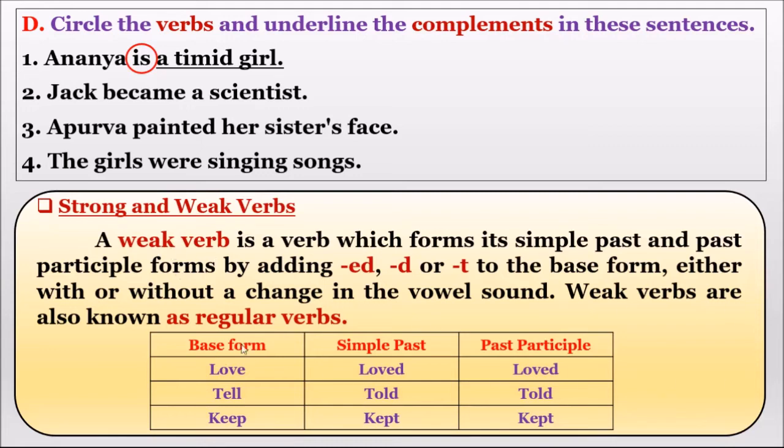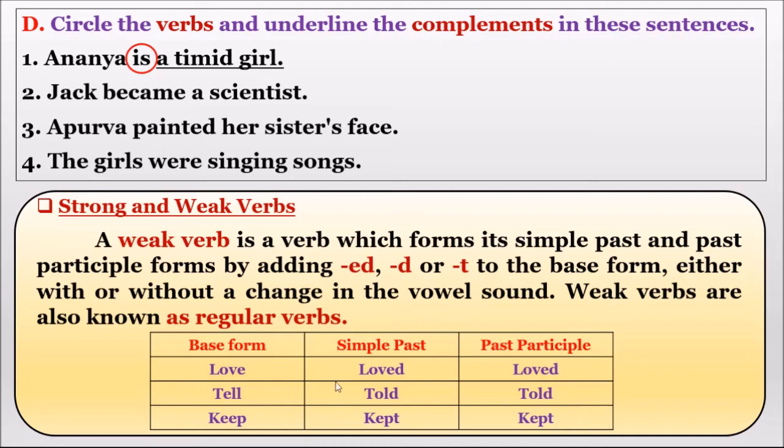So a weak verb is a verb which forms its simple past and past participle forms by adding ed, d or t. So children, for example, love is a verb. We are adding ed, sometimes d, sometimes t to the base form. This is the base form of the verb and see here how they are using. In simple past tense we are using ed, d or t sometimes. In past participle also we are trying to add ed, d or t.